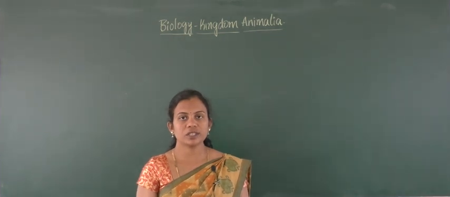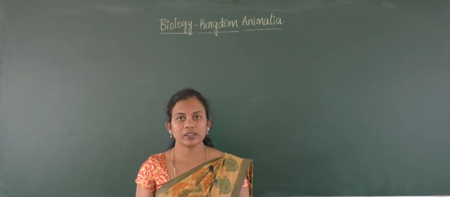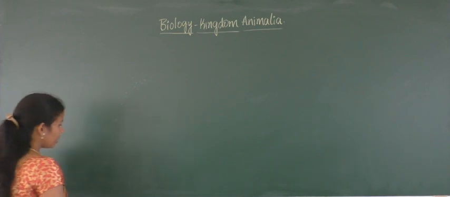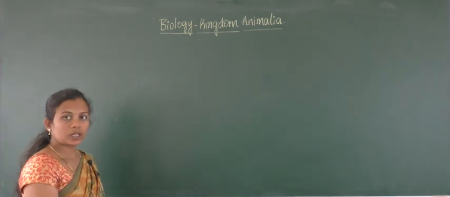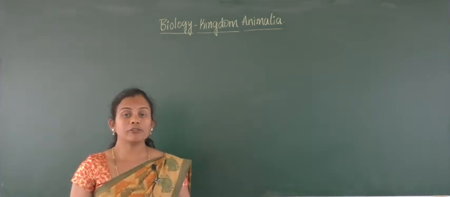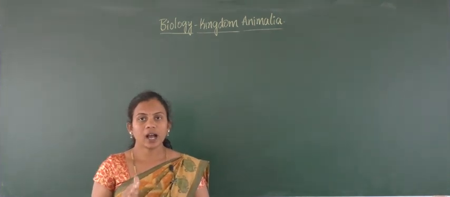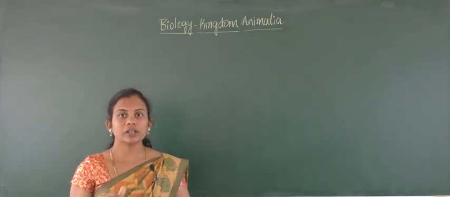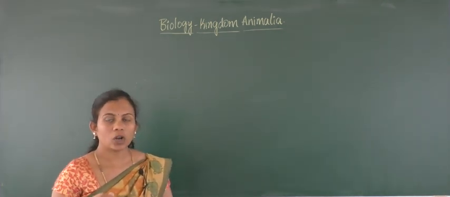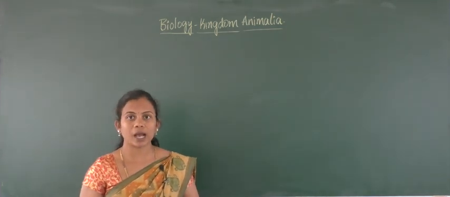In the previous session we discussed the Echinodermata, and in today's session we are going to start with the next phylum called Hemichordata. General properties of Hemichordata include a few properties of non-chordates and a few properties of chordate structures. So here it will be half non-chordate characters and half chordate characters. So let us discuss the chordate and non-chordate properties in one phylum, and that is called Hemichordata.